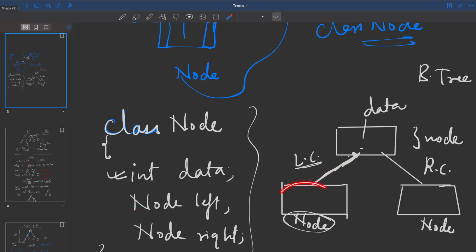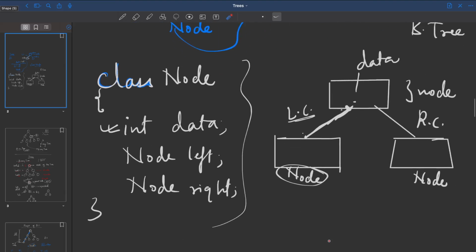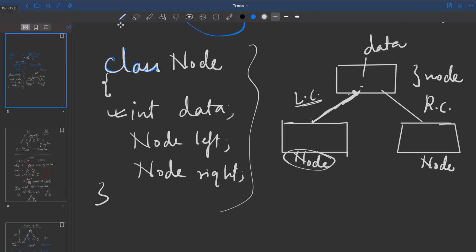So every node which you have in the binary tree has three kinds of information. One is the data which will be stored here: 12, 13, 14, whatever. And the other two are the left and the right child. Now some of you might have a doubt: what about these nodes? There is no left child and right child. So what will be the values of left and right? They are going to be null. If you remember, null is a keyword which we use in Java whenever you have objects. Objects are of which type? They are non-primitive data types, correct?